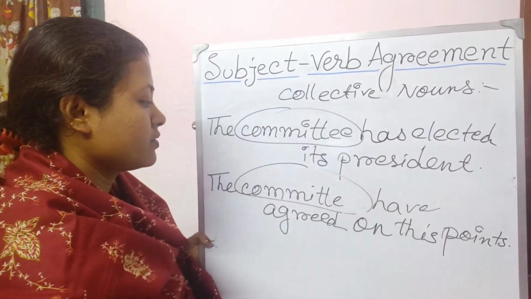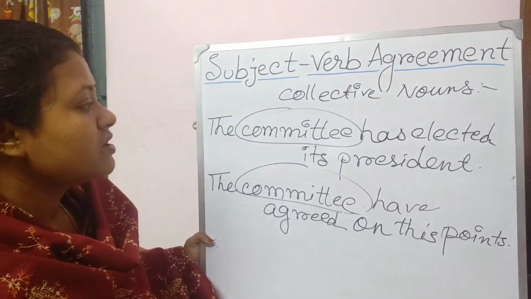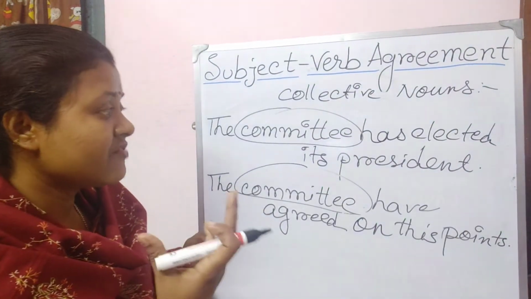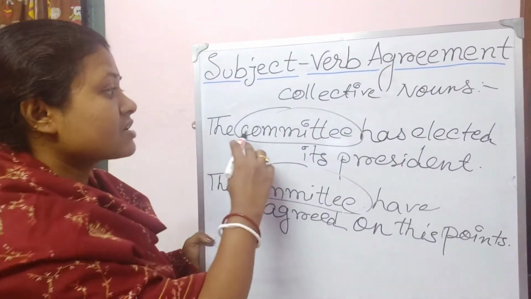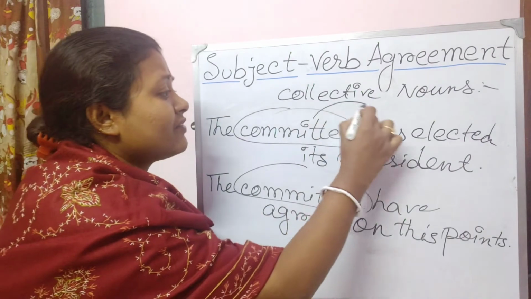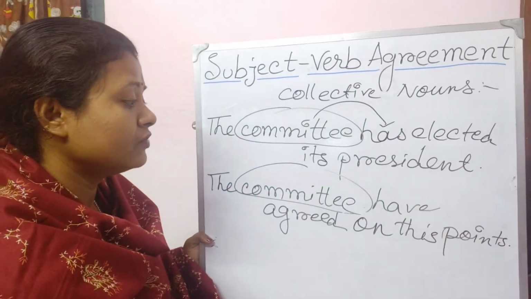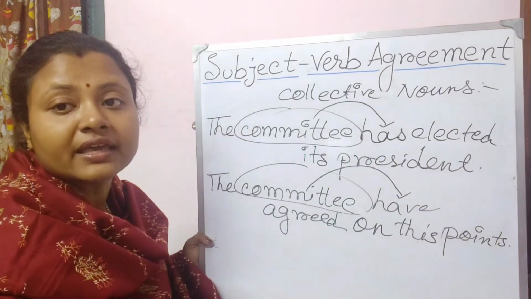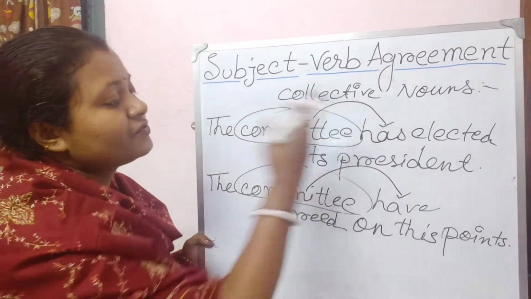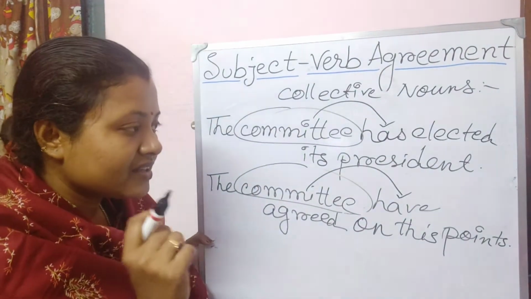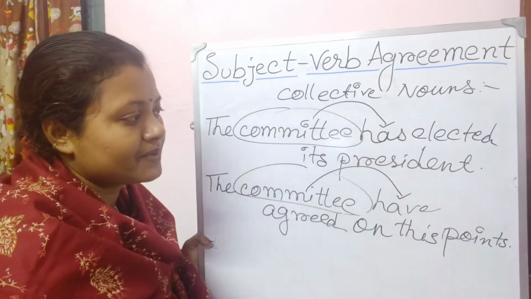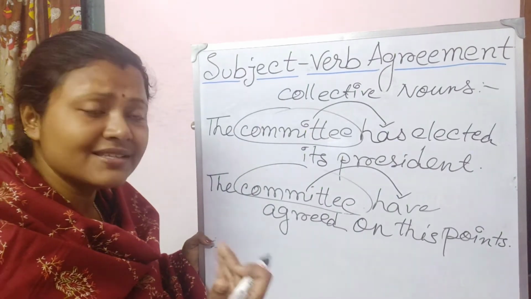So committee is a collective noun. The committee means it is full of members. There are various members in a committee. So the committee has elected its president. After this I have written has, a singular verb, and after this I have written have. Why? Because you have to understand its meaning, then write the verb. Okay, there is no definite rule to it. It depends on the sentence. What does the sentence mean?